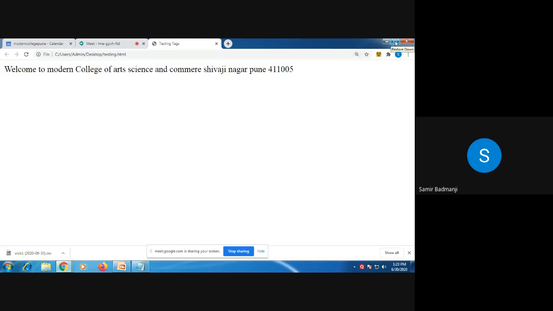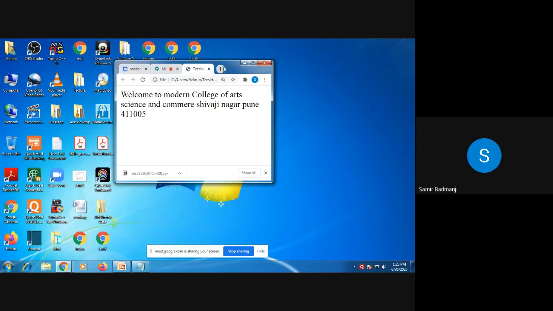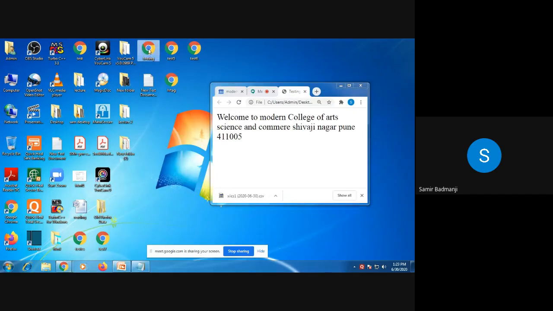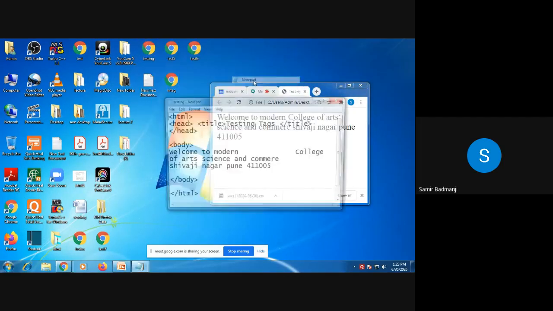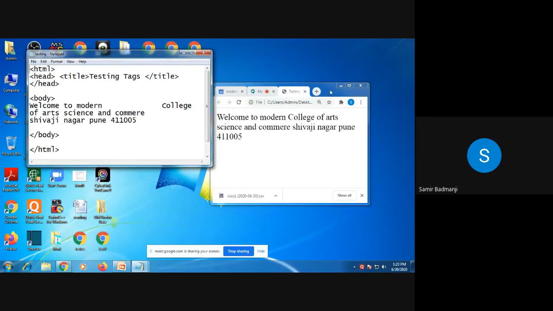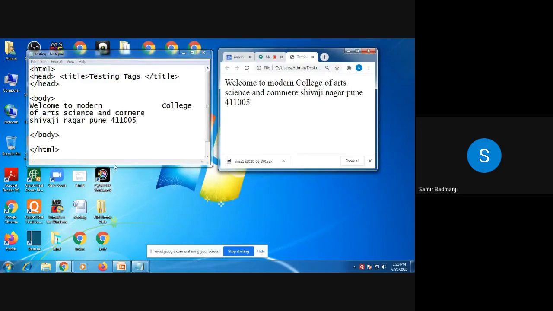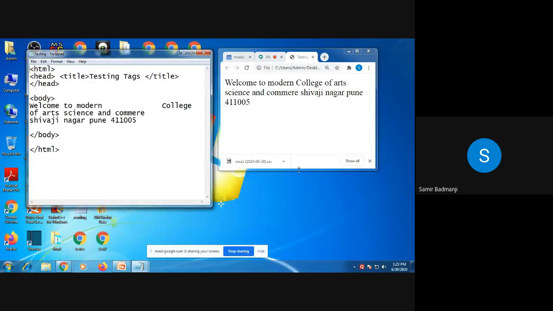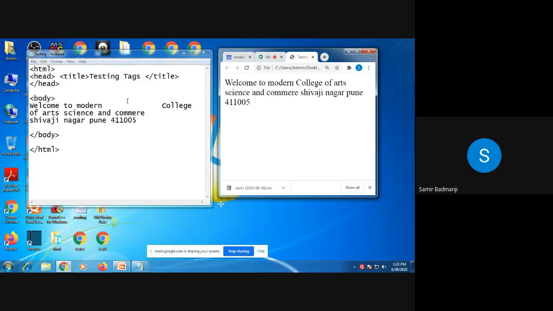See what the code we have written. I'll just show you. See, this was the code. All of you can see the text, or should I increase? I'll just increase it by one more size.